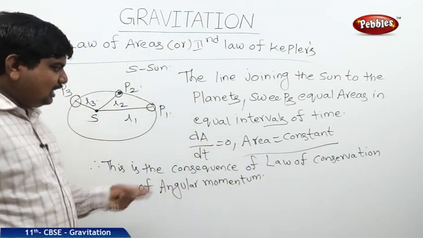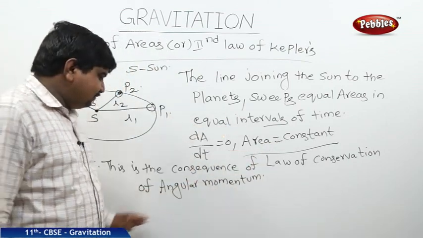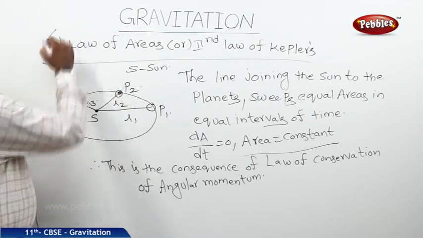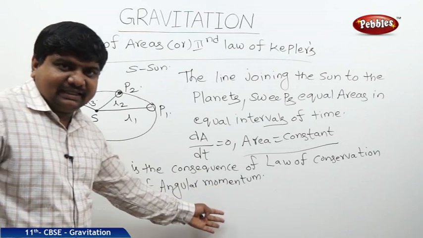Suppose if an examiner asks to prove the law of conservation of angular momentum in case of planetary motion, we can state the second law and we can prove like this.